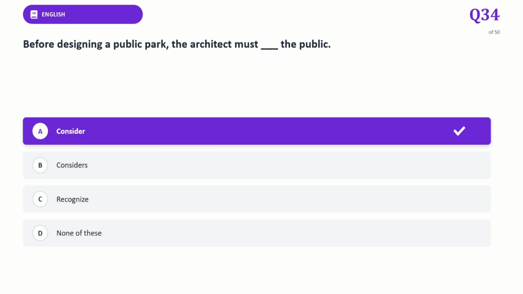"Before designing a public park, the architect must dash the public." The correct answer is "consult." The sentence uses the modal verb "must." In English grammar, modal verbs such as must, can, should, will are always followed by the base form of the verb.